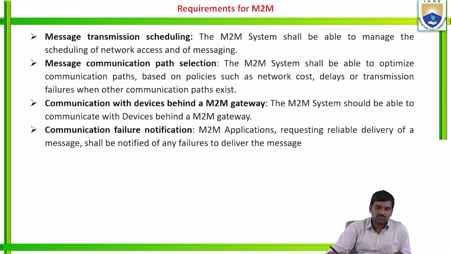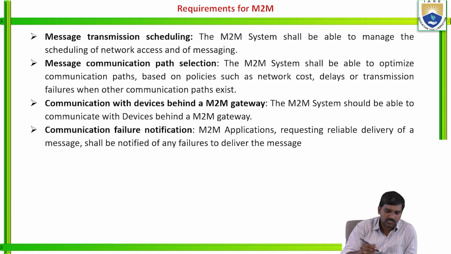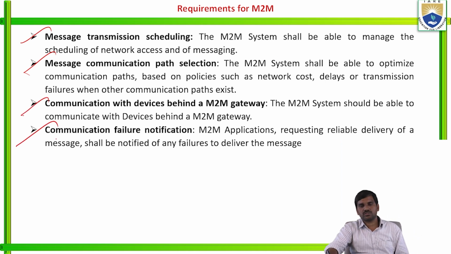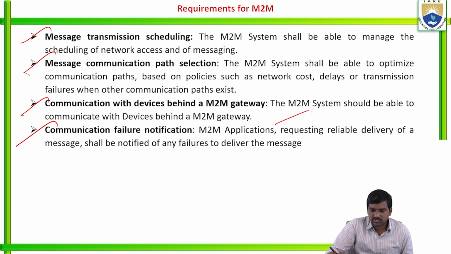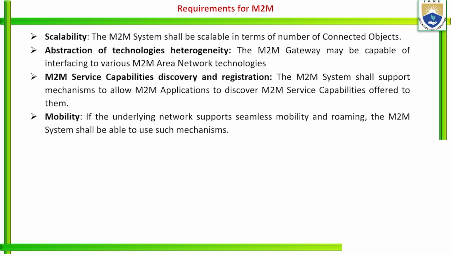Next, message requirements for machine to machine continuation: message transmission scheduling, message communication path selection, communication with devices between the M2M gateway, and communication failure notification. So these are the failure notification, and for an application requesting reliable delivery of a message, it shall be notified of a failure to deliver the message. Next, scalability, abstraction of technology heterogeneity, M2M service capability, discovery and registration, mobility. So these are the requirements.